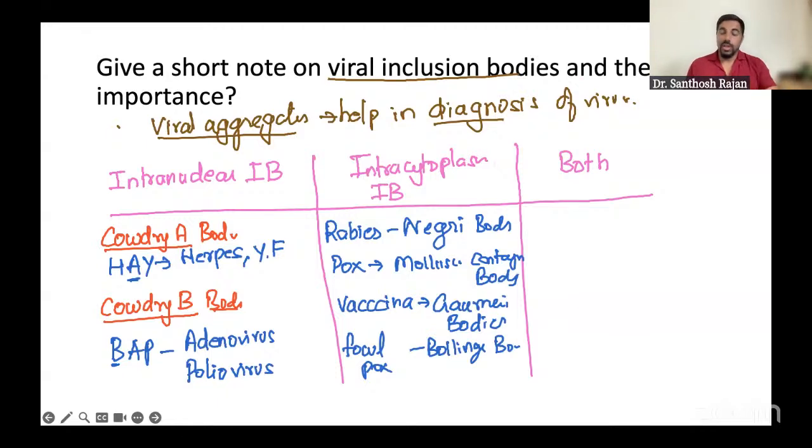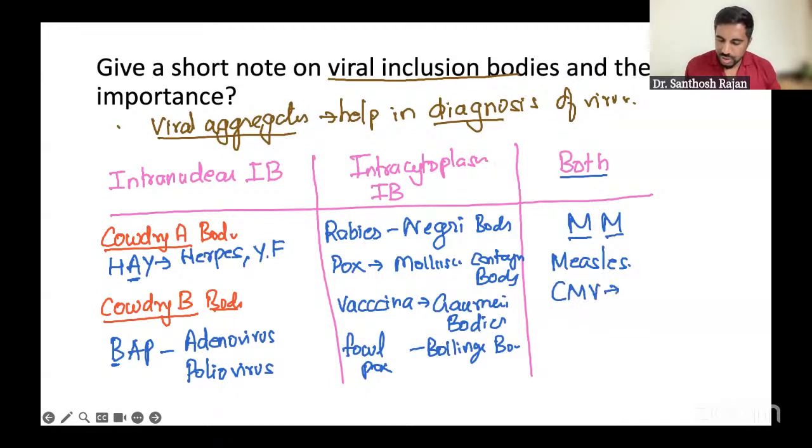Okay, in the cytoplasmic. When you talk about both, remember M and M. What are the MM? One M is measles, and the other one is cytomegalovirus. In cytomegalovirus, it is called owl eye bodies. If you write only the name, that is more than enough, and if you classify it, you will get full score. This much only for your diagnostic inclusion body. Short note on viral inclusion body and their importance: importance is for diagnosing the diseases. So these are the diseases it's going to help you with.